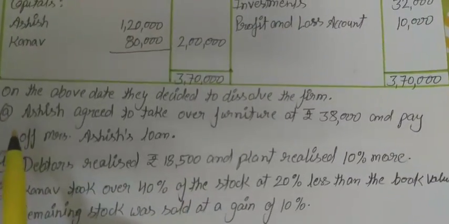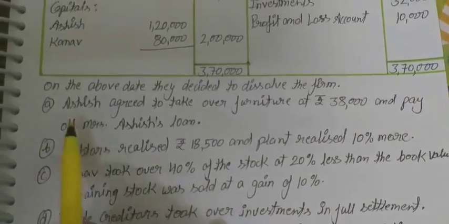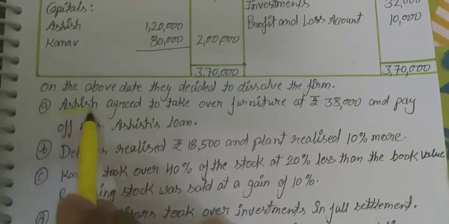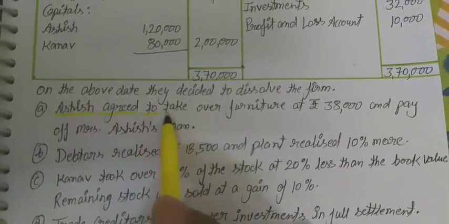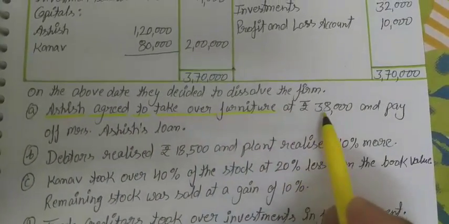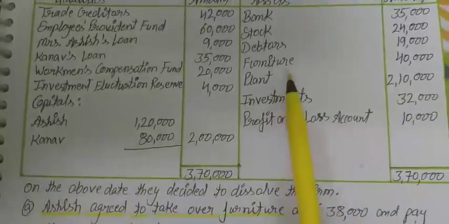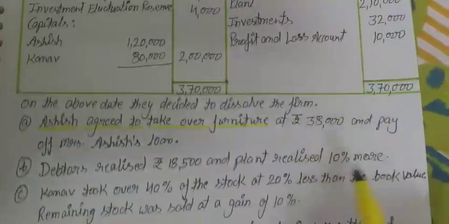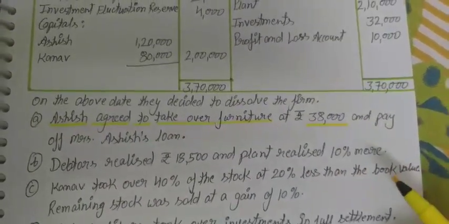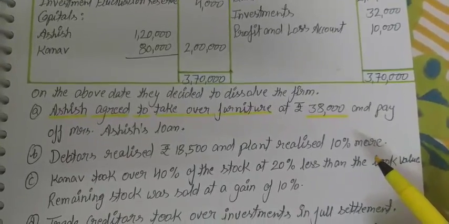For that, they agreed to the adjustments. The first one: Ashish agreed to take over furniture at rupees 38,000. Furniture was 40,000, but Ashish agreed to take it at 38,000.